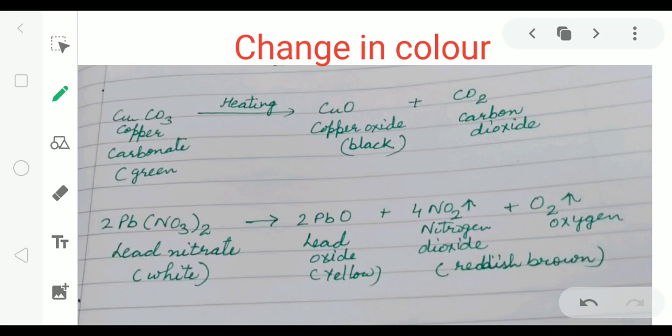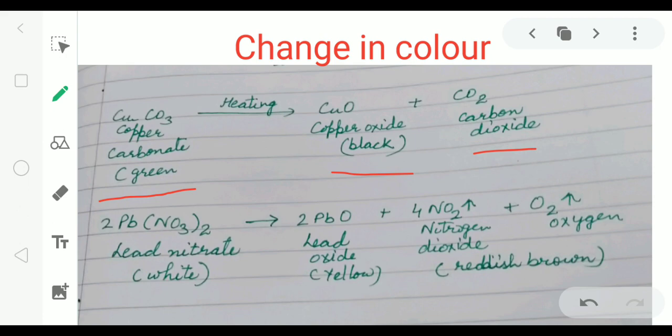The next characteristic is change in color. In some chemical reactions, the color of reactants changes. When a new product is formed, a change of color takes place. For example, if we take copper carbonate in a china dish and we heat it, copper oxide is formed and carbon dioxide gas is given out.